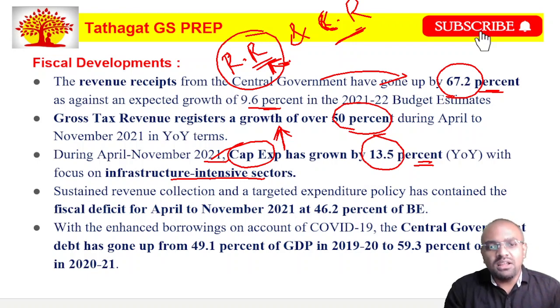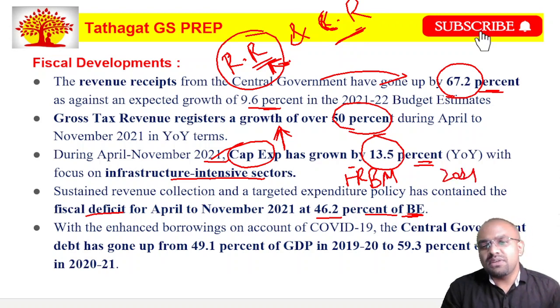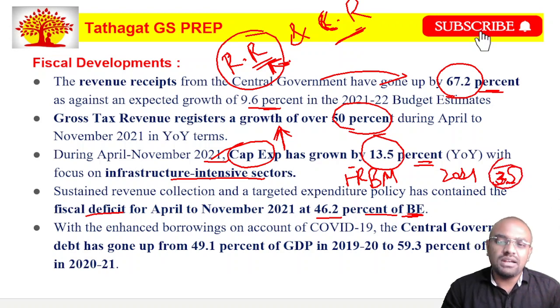Next, the sustained revenue collection and targeted expenditure policy has contained the fiscal deficit at 46.2% of the budgeted year. Usually, according to the FRBM Act, that is the Fiscal Responsibility and Budgetary Management Act, the target year was 2021, and by 2021 the fiscal deficit would have been decreased to nearly 3.5% of the GDP. But this target has not been reached because of the COVID-19 pandemic, friends.